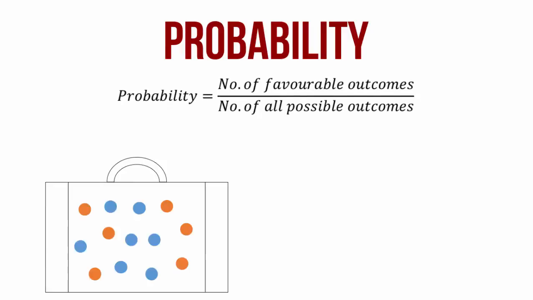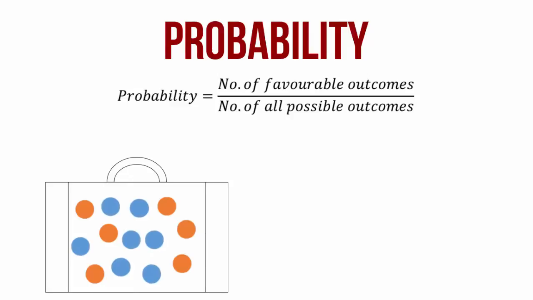Let's understand it better. You have a bag that contains some blue balls and some orange balls. There are 6 orange balls and 7 blue colored balls in this bag. Now suppose I close my eyes, put my hand inside the bag and take out one ball. The question is, what is the probability that this ball that I have picked up at random is orange in color? That is, if I am at random picking up one ball from amongst these 13 balls, which can be either orange or blue, what is the probability that the ball I have picked up is orange?